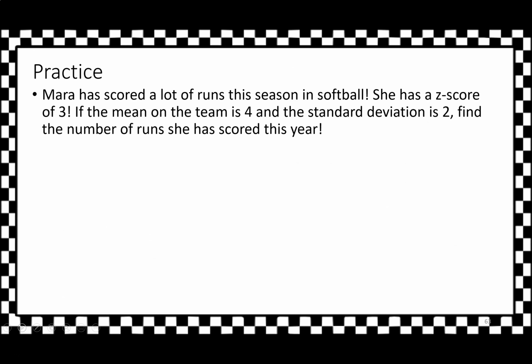All right, this is just a little bit of review because heck fire, why not? Let's just do some review. So a review question here says, Mara has scored a lot of runs this season in softball. She has a z-score of 3. If the mean on the team is 4 and the standard deviation is 2, find the number of runs she has scored this year. So we're going to let x equal z times standard deviation plus x bar.